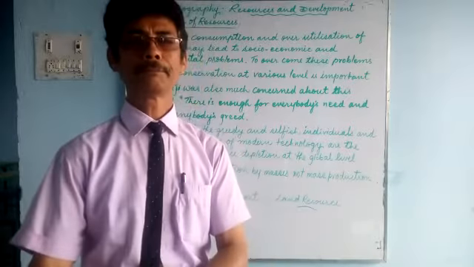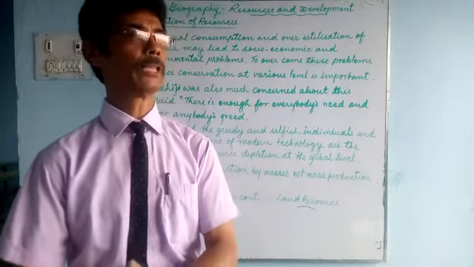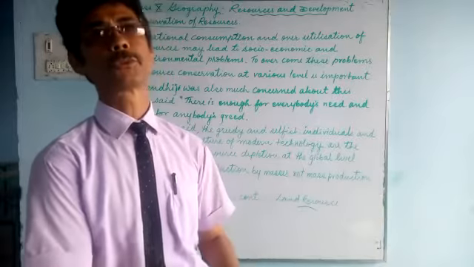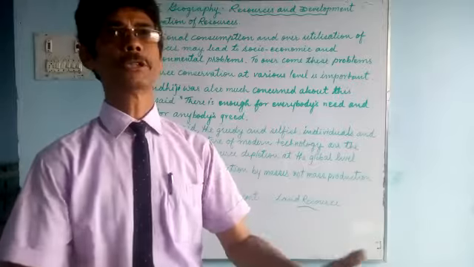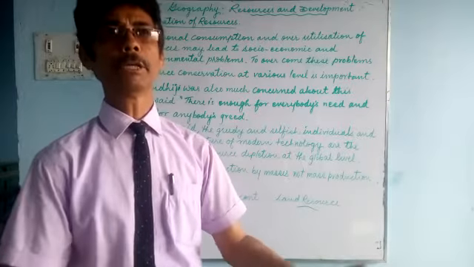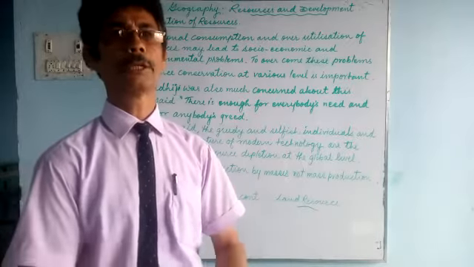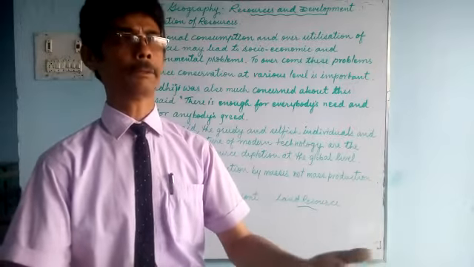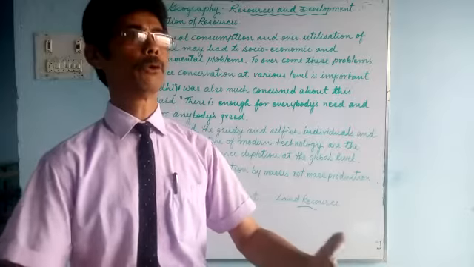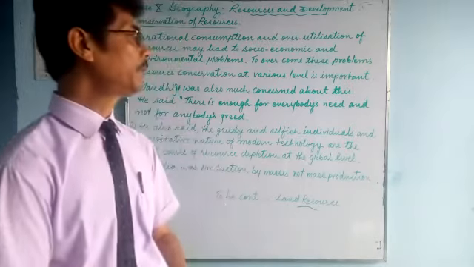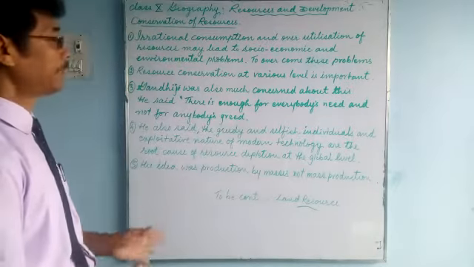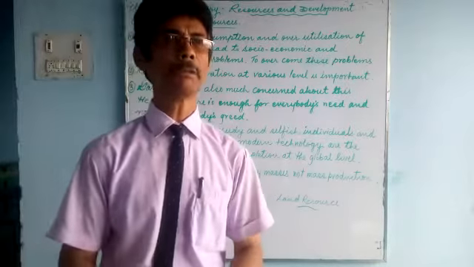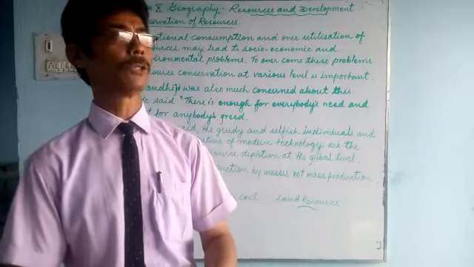So technology, on one hand, helps us to develop. On the other hand, it has a number of setbacks. If all the industries are automated, millions of people will be out of work and unemployed, and naturally the standard of living of the people will come down. There will be more and more problems. So you can see that conservation of resources is very, very important. We must take the steps. Even the government must take the steps right now, otherwise it will be too late.